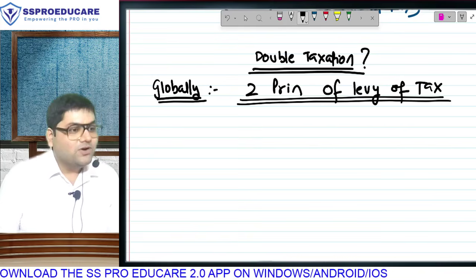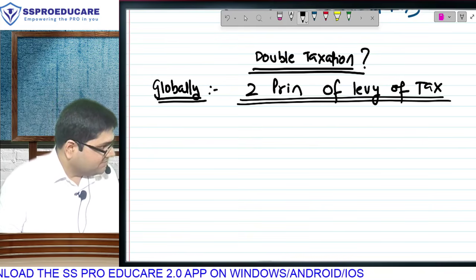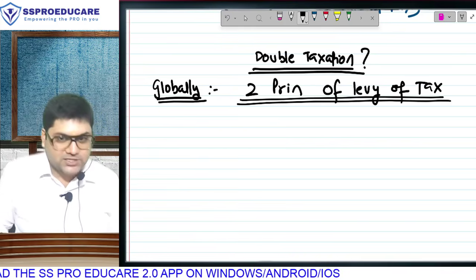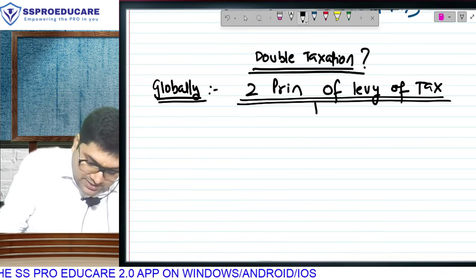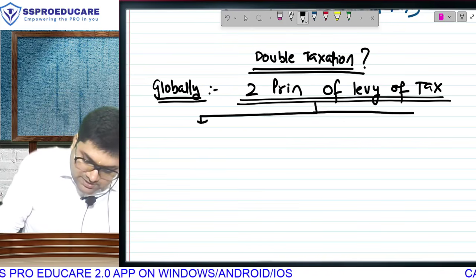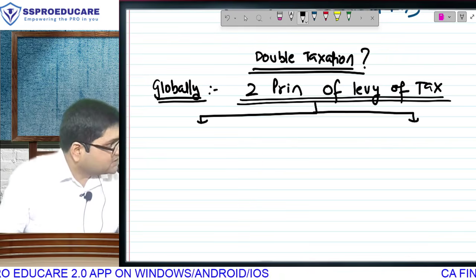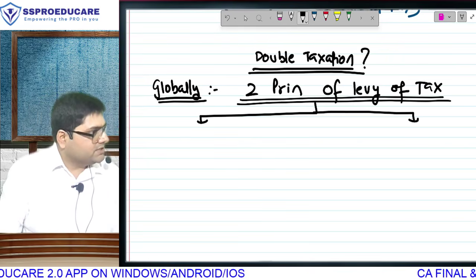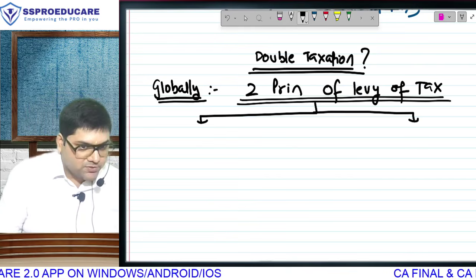करेक्ट है. तो ब्रो, whichever country levies income tax, they follow any one of these two principles. There is an international principle. Matlab, please understand, India is not following this. Any country which has income tax is following this. It's a global concept is what you need to know.